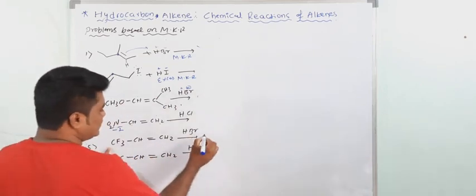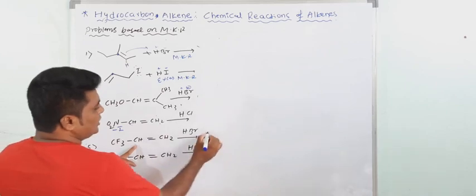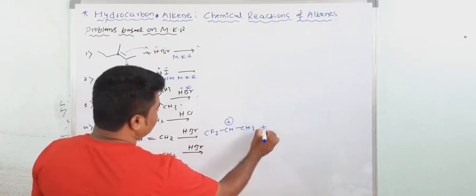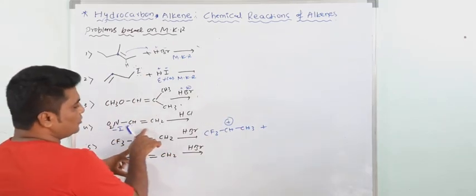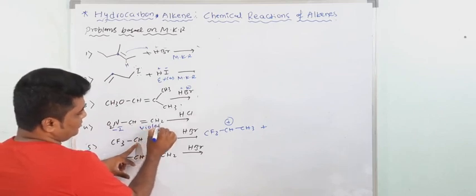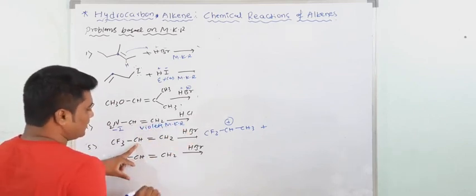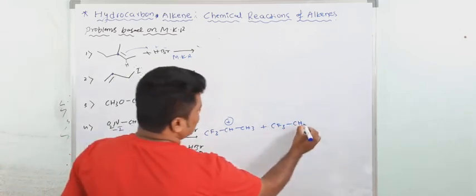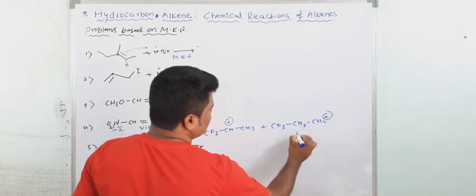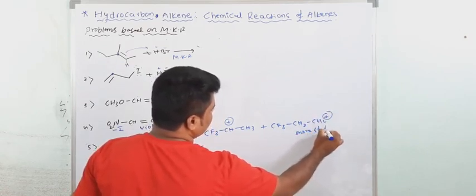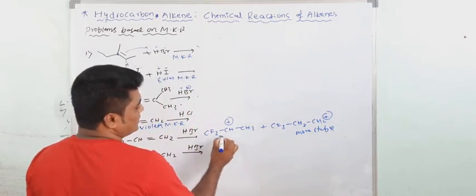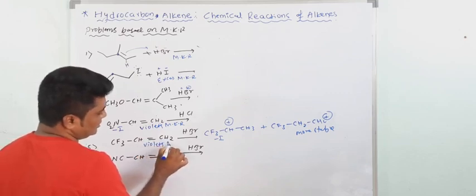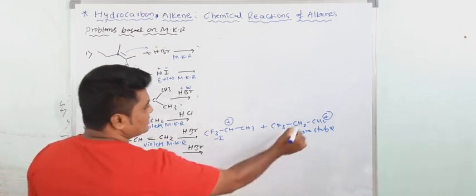Now take this one. Again see, if the protonation takes place at this point, CF3, CH, now CH3, this is the plus charge. And this problem also violates MKR. And one more possibility is there. If the protonation takes place at this point, CH2, the carbocation forms here. So this is more stable. CF3 shows minus I. So again this compound also violates MKR, and this is more stable.